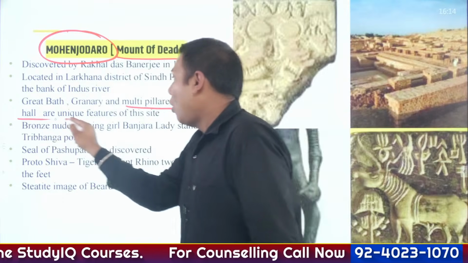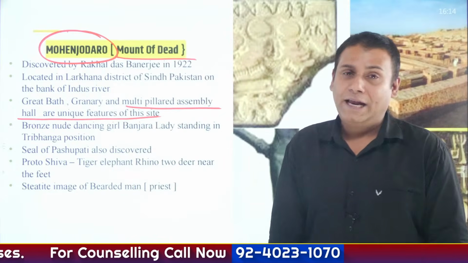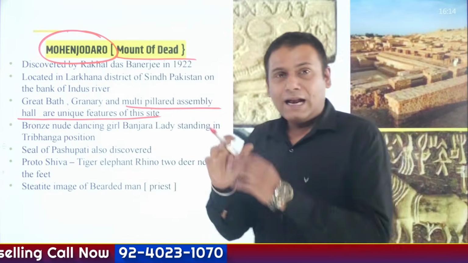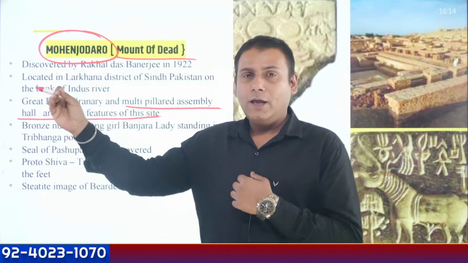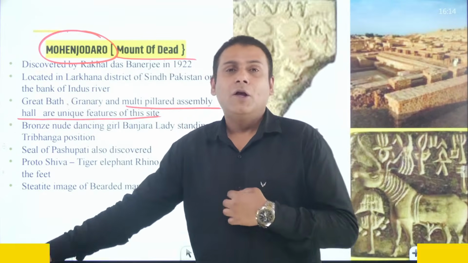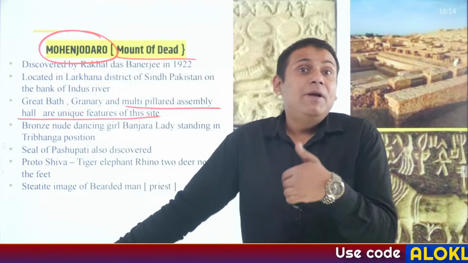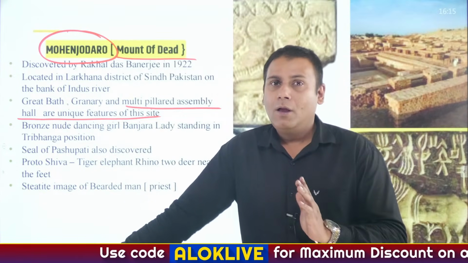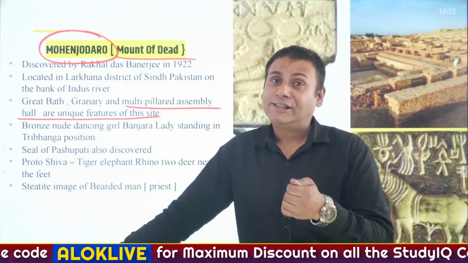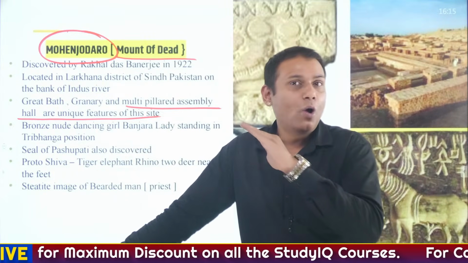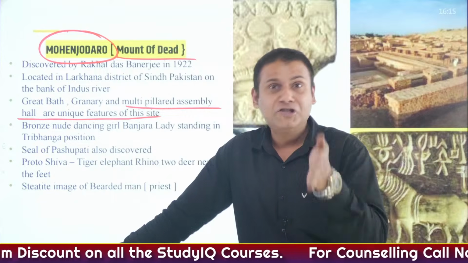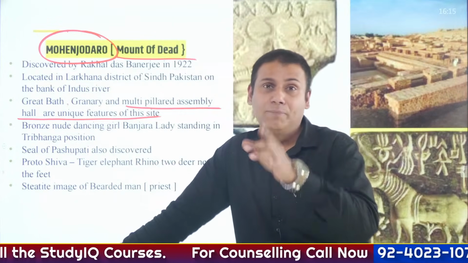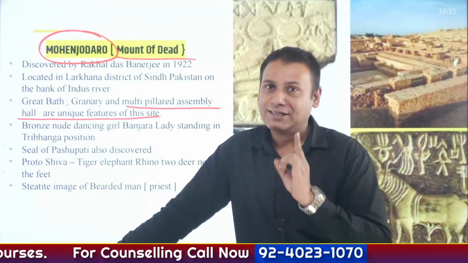A multi-pillared assembly hall has been found at this site. So there are multiple pillars, and a hall has been found. Many of them believe that it might be a temple or a meeting place for a nearby village assembly. But the evidence of a temple is quite less. Why? Because there is no evidence of idol worship, no evidence of temple worship during the time of Indus Valley civilization.